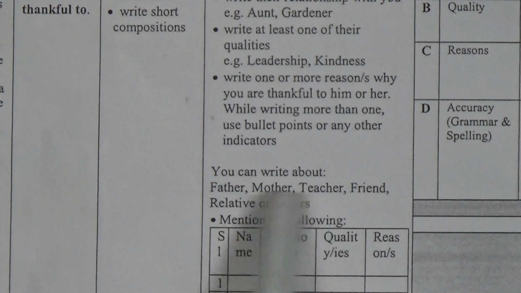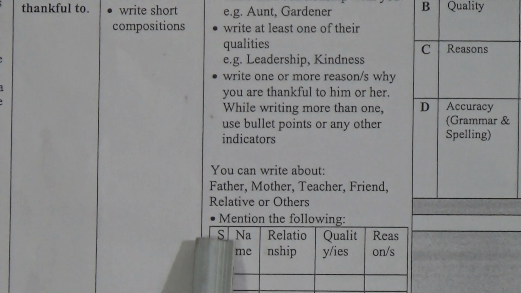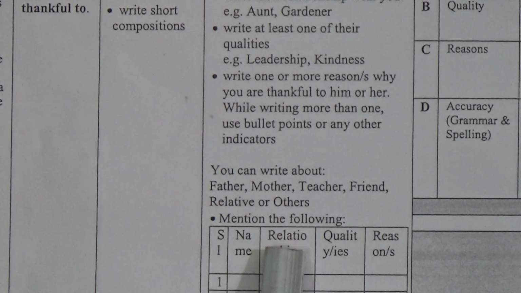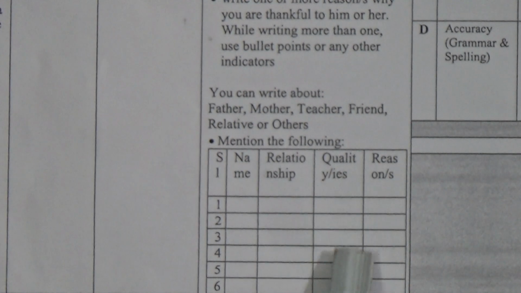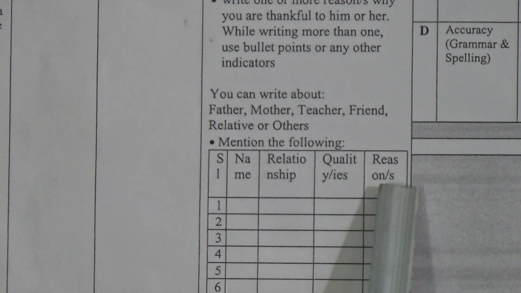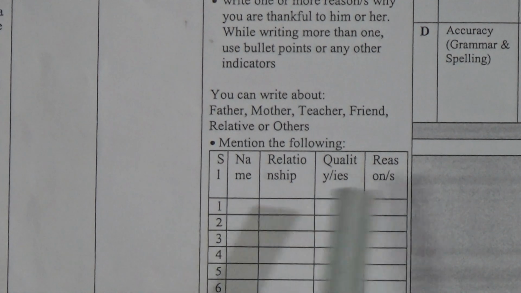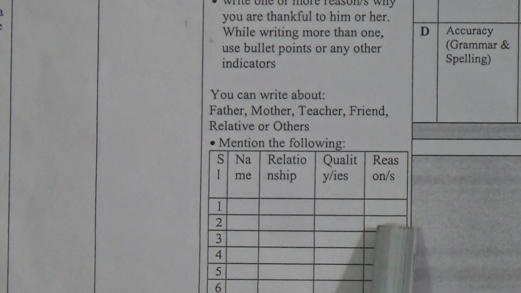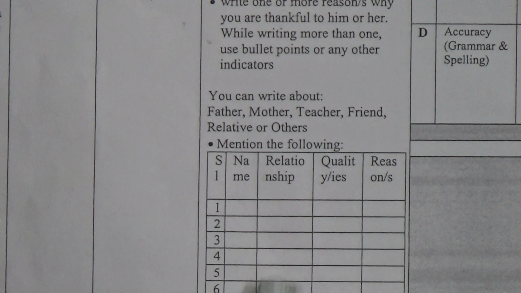You have to mention the following about these people. See, the table is given, serial number 1, 2, 3, 4, 5, 6, and there's the name, and then there's the column for relationship, and then there's the column for quality or qualities, and then there's the column for reason or reasons. If you write more than one reason here, you should make bullet points inside the box. Okay dear students, this was about the assignment.